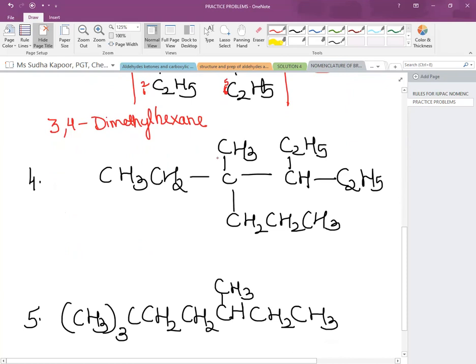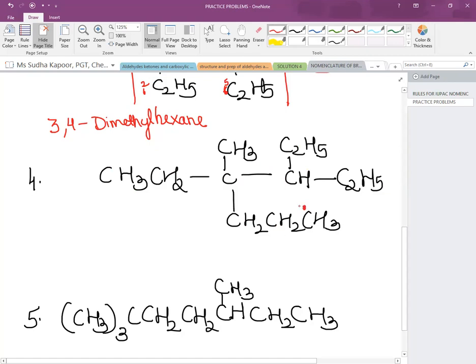In this one, there are various chains. First of all, we will see the longest chain rule and then the lowest number to the branch also. Longest chain, lowest number to the branch. So let us see in which direction the branches are minimum or maximum, and the longest chain is also followed. Okay. So we will start with the numbering, considering all the facts here.